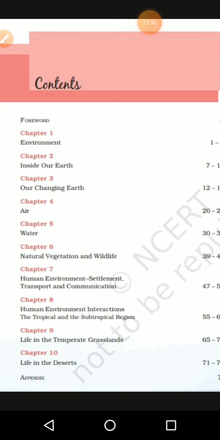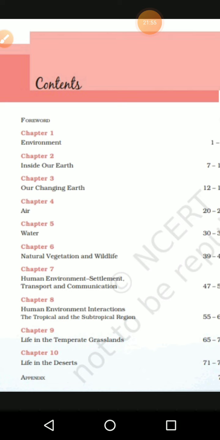Then we know people are moving from one country to another country. For example, Indians, we are moving to Canada or America, like that changes are there. Or from state to state, for example, Tamil Nadu people are moving to Maharashtra, or Karnataka people are moving to Hyderabad, like that situations are also there, like that things also we will study. This is all about geography lessons, what we are going to study in 8th standard.